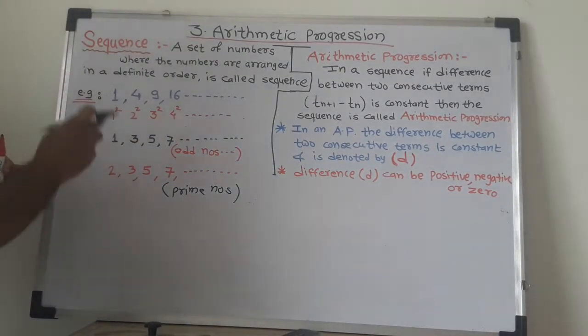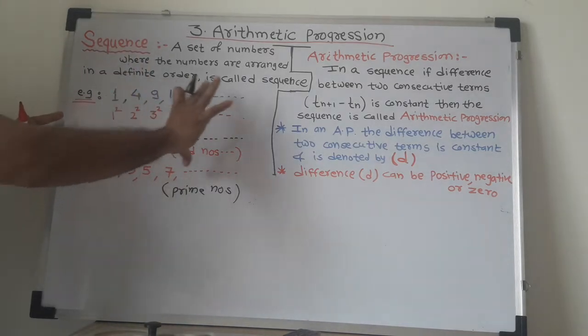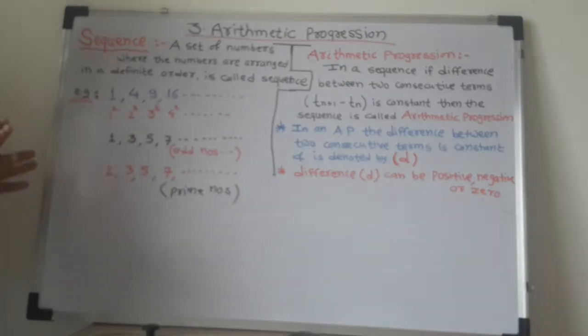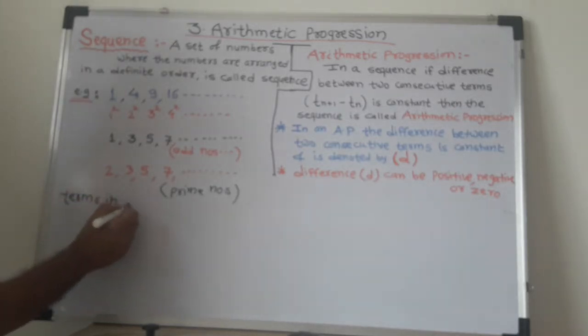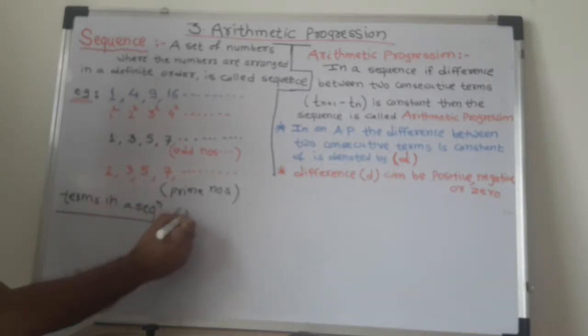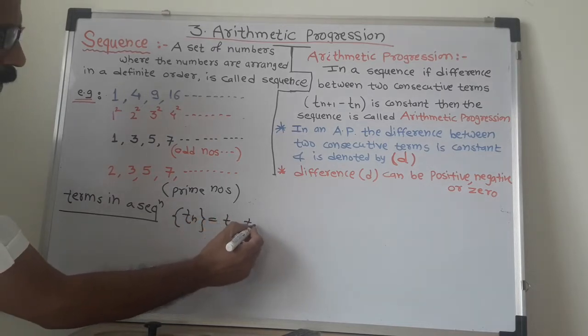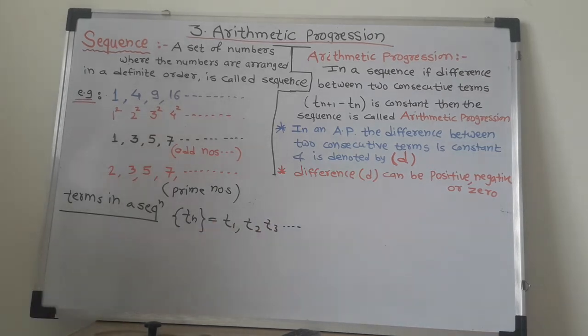So all of you understood the definition of sequence. Sequence means a set of numbers where the numbers are arranged by a particular rule. All these numbers are called terms in a sequence. Terms in a sequence are denoted by T1, T2, T3, dot dot dot.